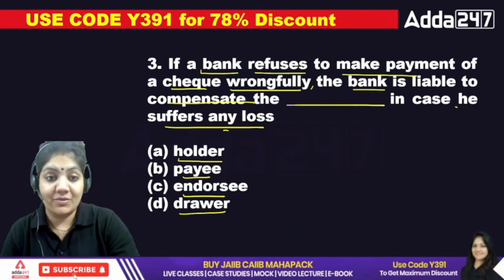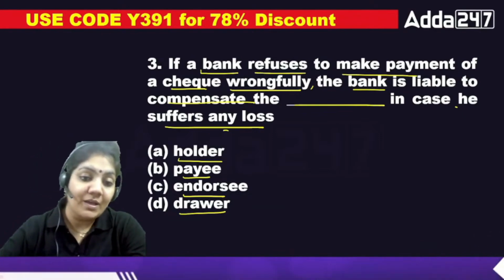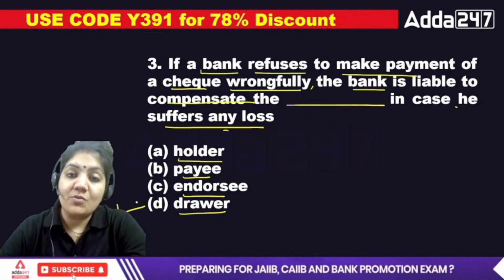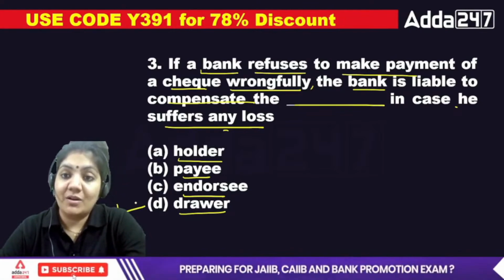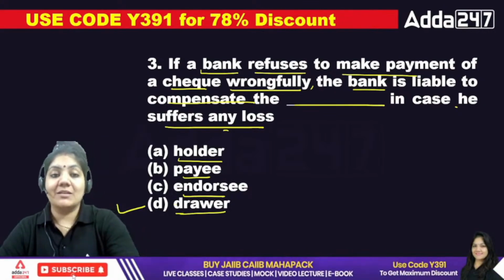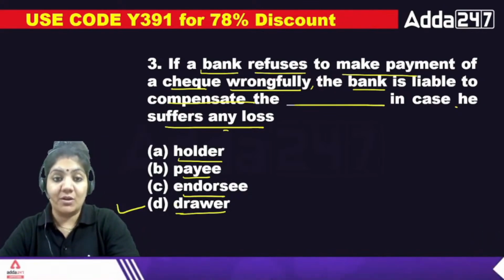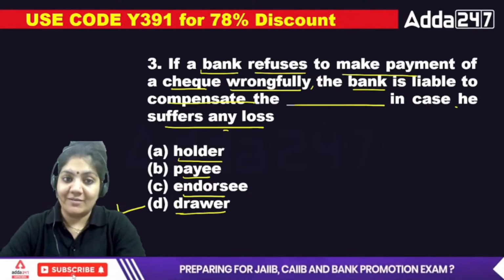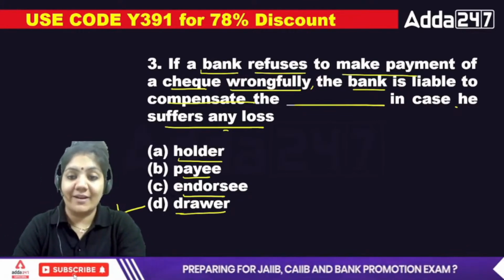The bank. In that case, class, it is so simple. The drawer, because the drawer is the one who makes the check. So the bank is liable to compensate the drawer in case he suffers any loss. So for the third one, D is the right answer.